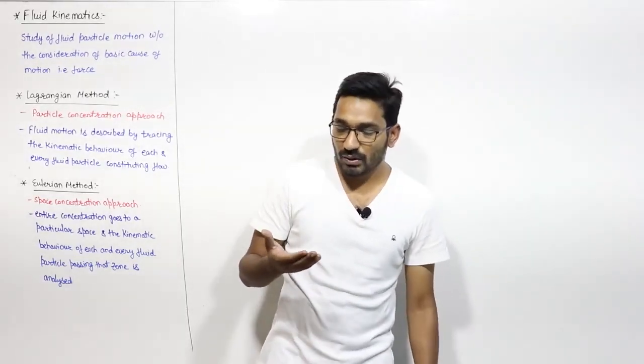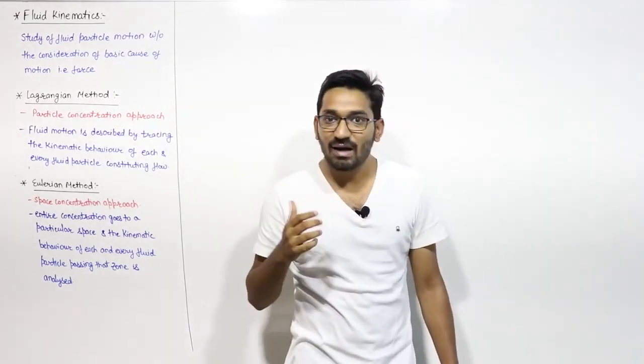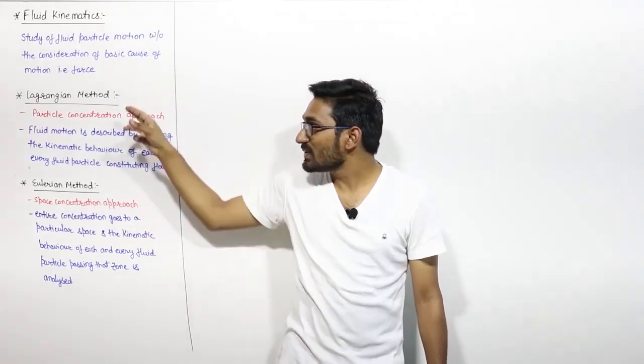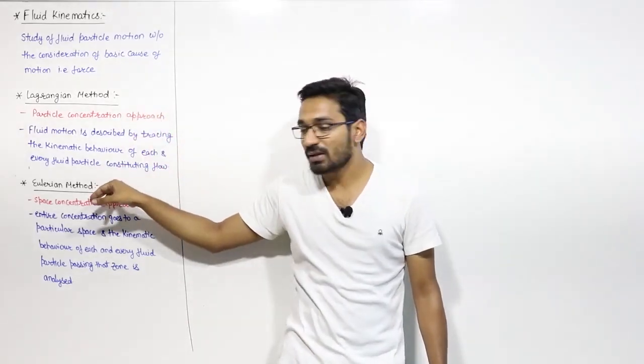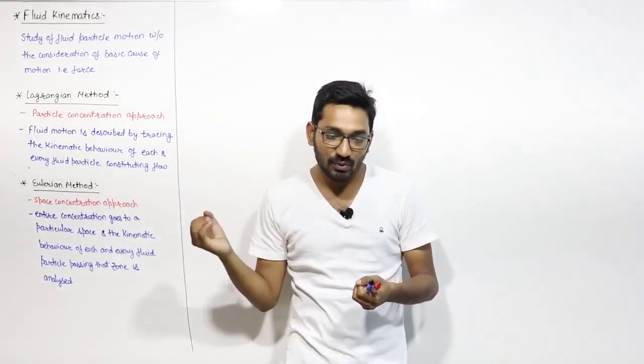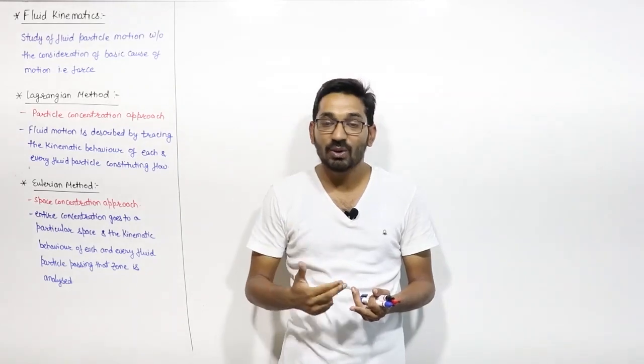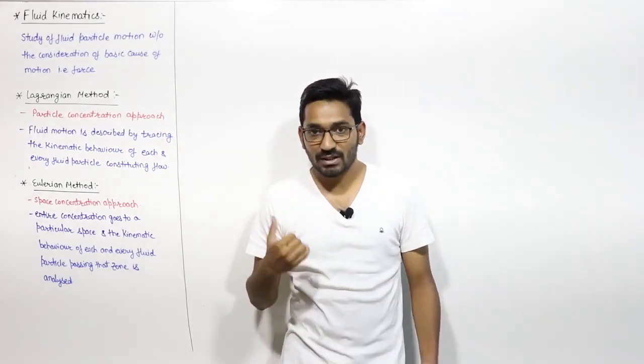To analyze the kinematic behavior of a fluid particle, we have two approaches: one is the Lagrangian approach and the other is the Eulerian approach. Let us discuss them one by one.